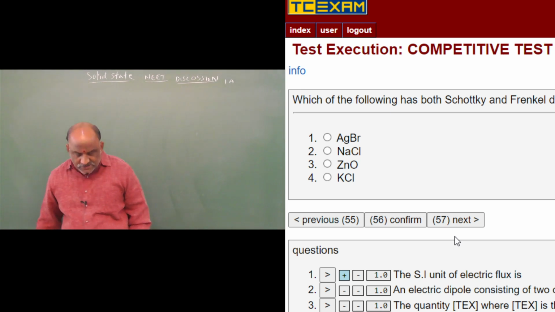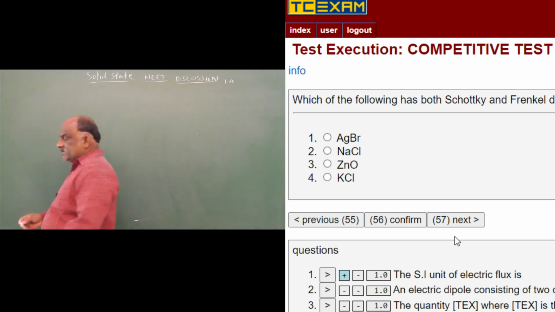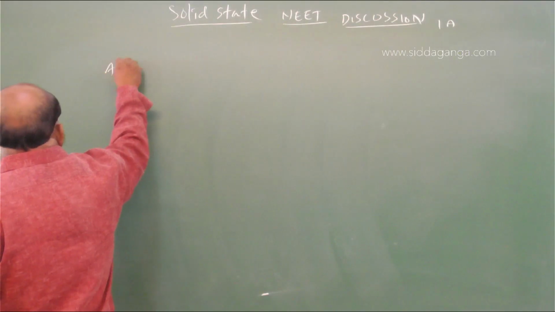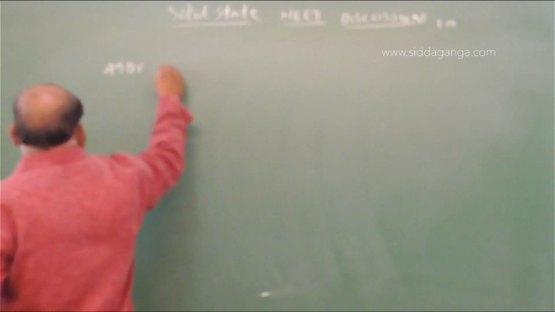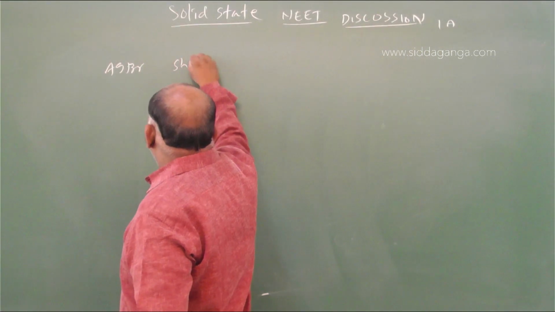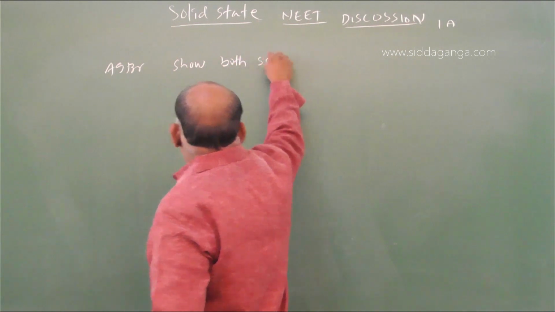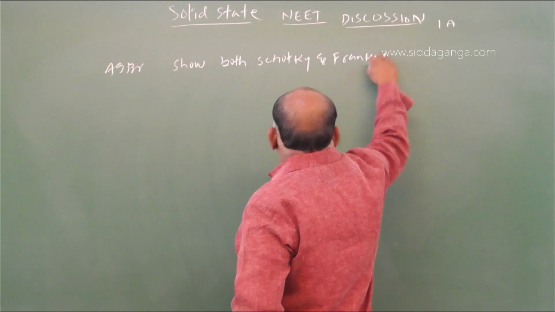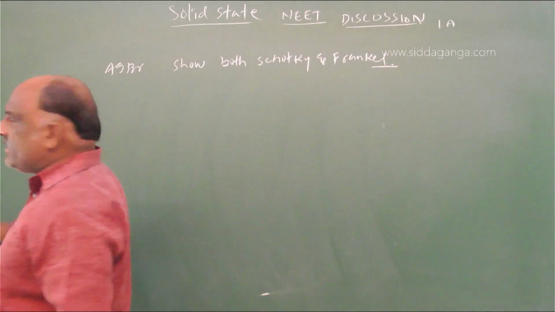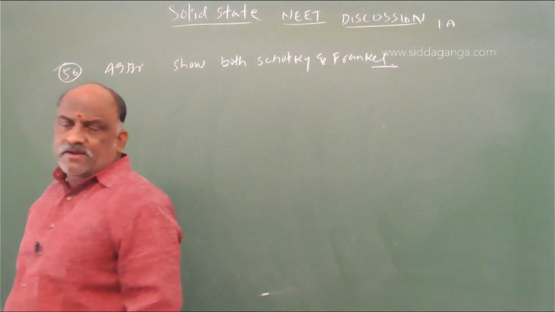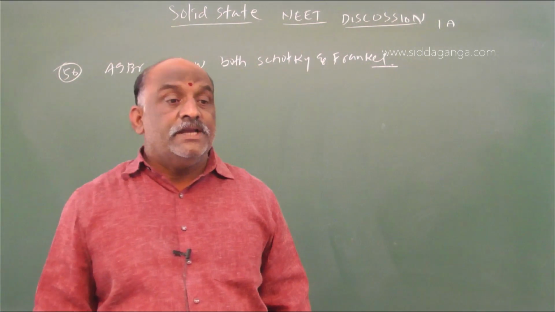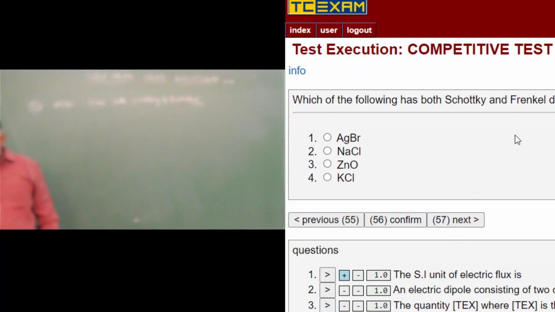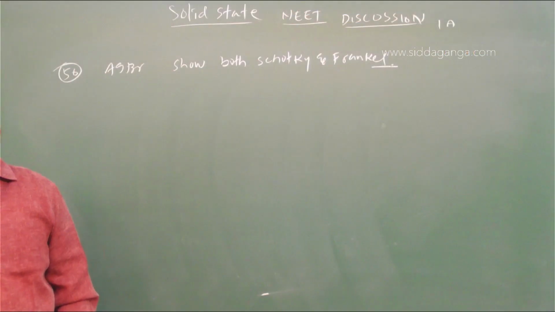Only one example, that is silver bromide, AgBr. It shows both Schottky and Frenkel defects. Both the Schottky and Frenkel defects can be exhibited by only this compound, AgBr. AgBr is the right answer. This is a direct textbook-based question. Go through that. That was 56, and next is question number 57.